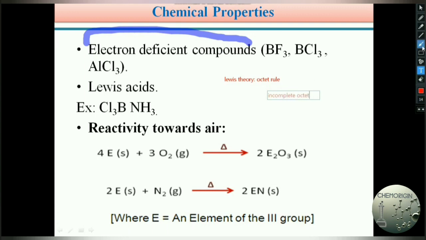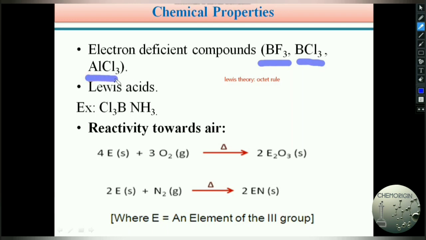So here see boron, BF3, BCl3, AlCl3. In all these compounds, the central boron atom does not have an 8 electrons octet configuration in its valence shell. See, the boron atom is attached with 3 fluorine atoms. So around the boron atom only 6 electrons are there in BF3. Similarly in BCl3 also around the boron atom only 6 electrons are there, or 3 electron pairs. In AlCl3 also 6 electrons around the aluminum.